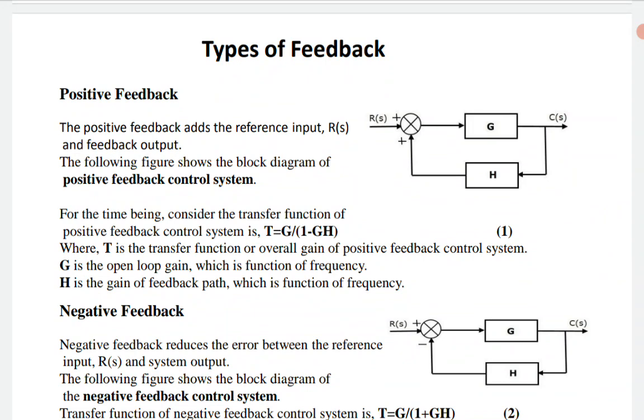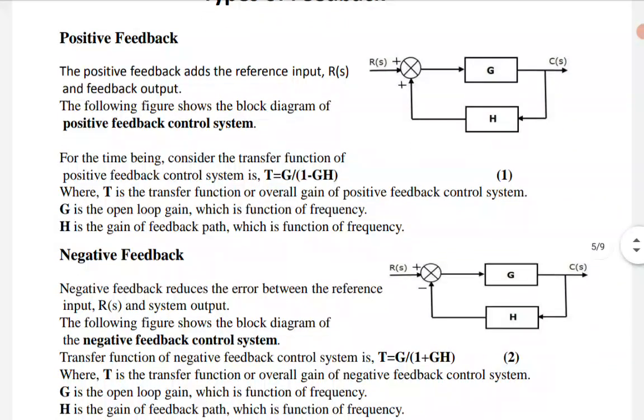Here, the total transfer function can be written as T = G/(1 − GH). And you may ask me, sir, where is the derivation? Yes, the derivation is available on some successive slides. I already derived it and it will be available there. Where T is my total transfer function, the overall gain of the positive feedback control system. G is the open loop gain, which is a function of frequency.